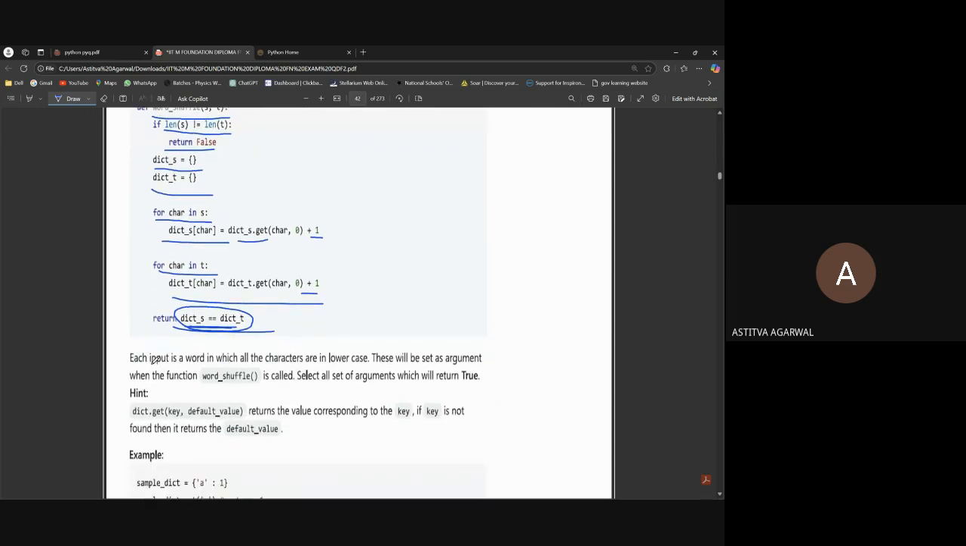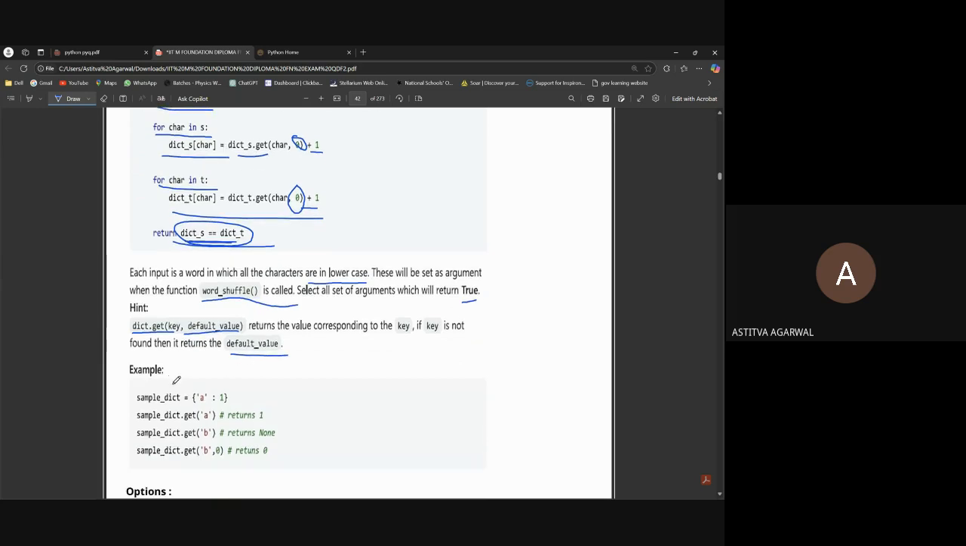If these are equal, then it will return true, because of the double equal to in this question. Okay. So each input is a word in which all characters are in lowercase. This will set the arguments when function word_shuffle is called. Select all sets of arguments which will return true. Hint: dictionary.get(key, default value) returns the value corresponding to the key. If the key is not found, it returns the default value. That's why it's written 0 here.